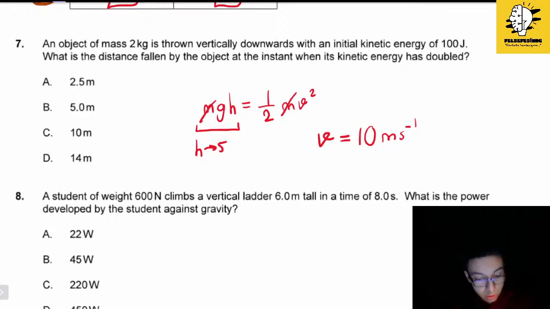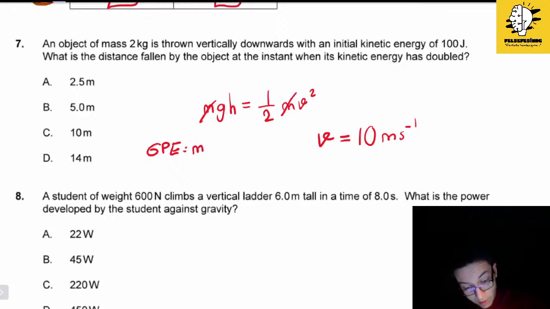So in order to make it 200, we have to increase it by 100. And this 100 will come from its potential energy. Therefore, we know that since gravitational potential energy is equal to mgh, we know that it is 2 kilograms and g will be 10. Therefore, to make it 100 plus 100 joule, we have to have a height of 5 meters.